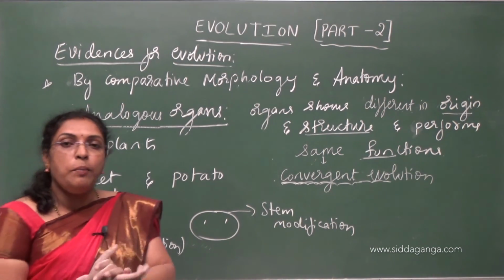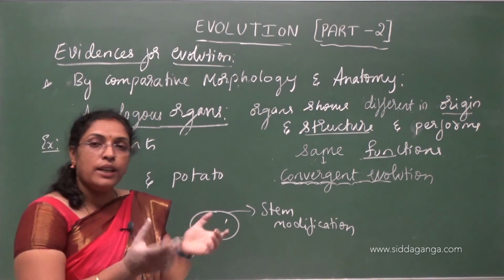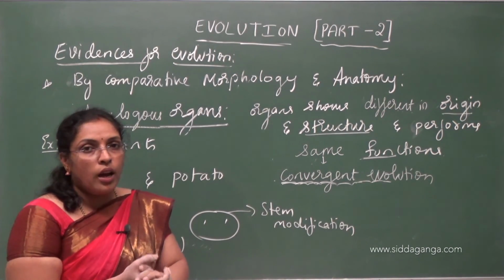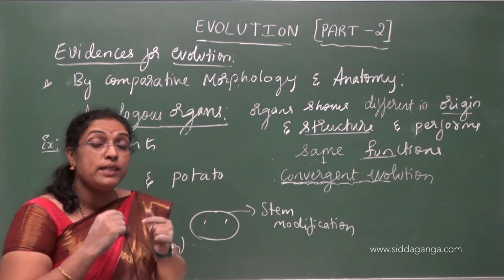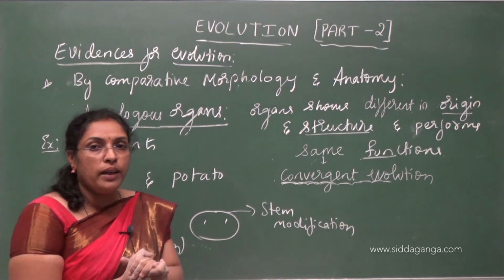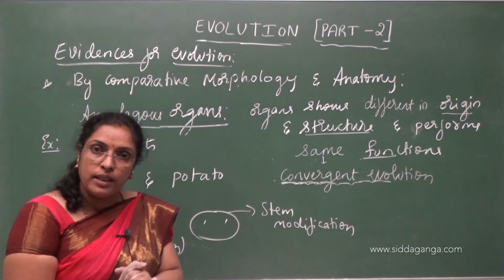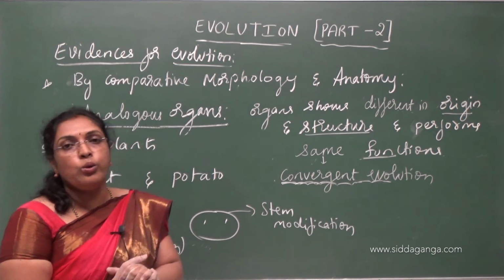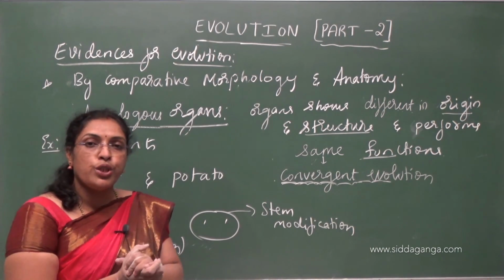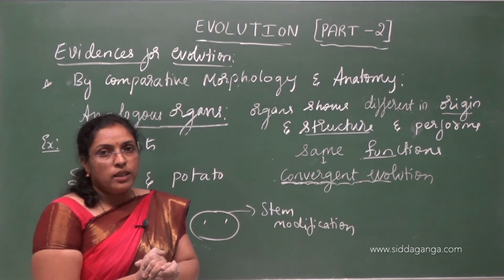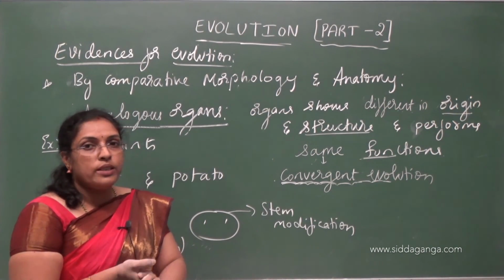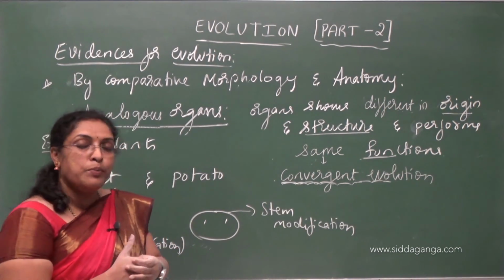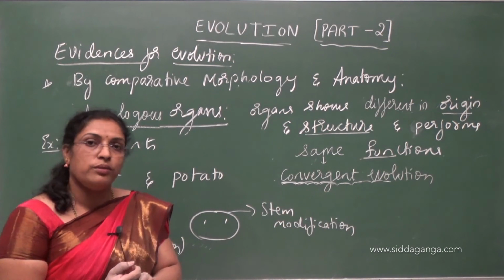So in your exam, they may ask, write the difference between homologous and analogous organs with examples, by giving examples in plants or by giving examples in animals. Read the particular question properly before answering that. Understood? So next class we will discuss about other evidences that help in the study about evolution. Thank you.